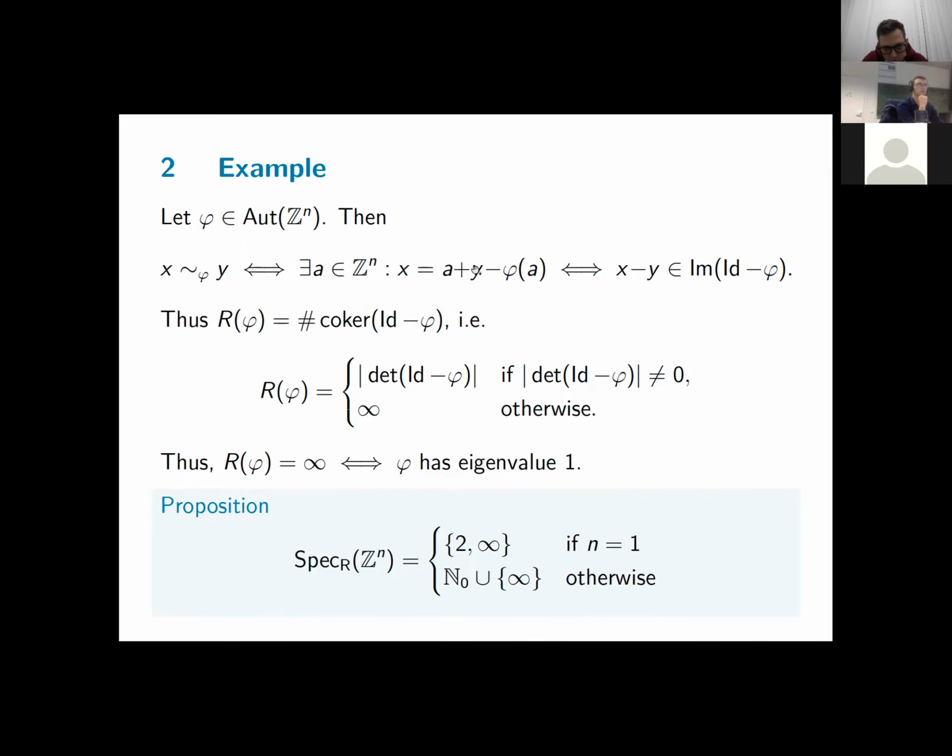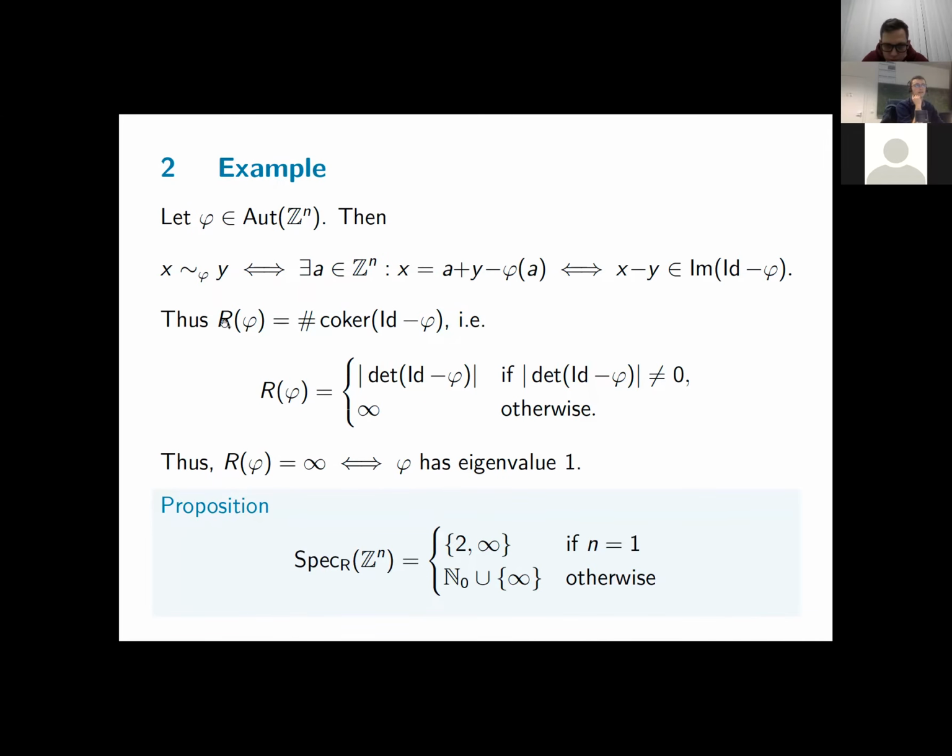Now in abelian groups, we can move around our elements quite easily. So we can move y to the left-hand side. And then the condition boils down to the fact that x minus y must lie in the image of the difference of the identity map with phi. So the number of phi conjugacy classes is the same as the number of cosets of this set in Z to the n.